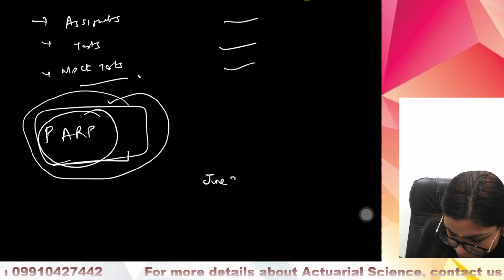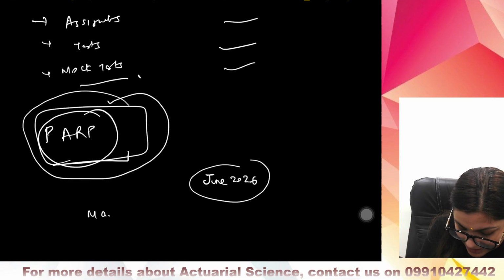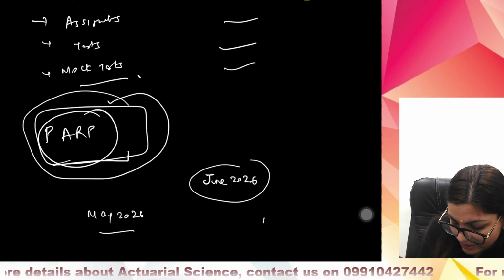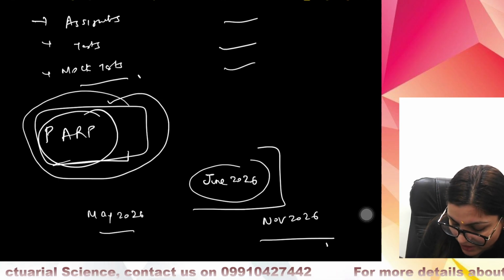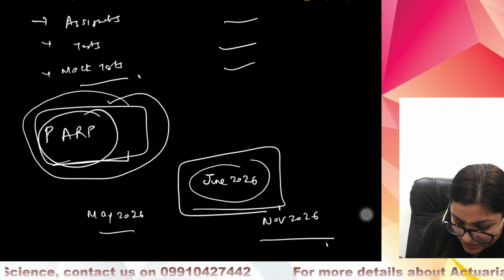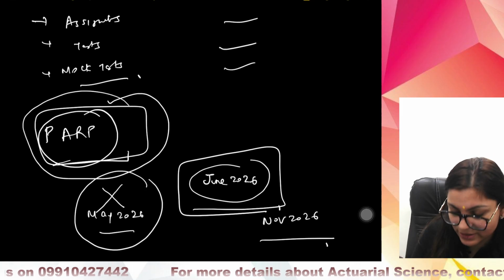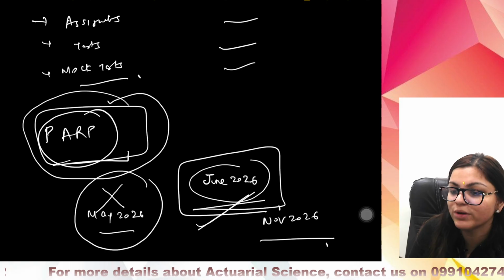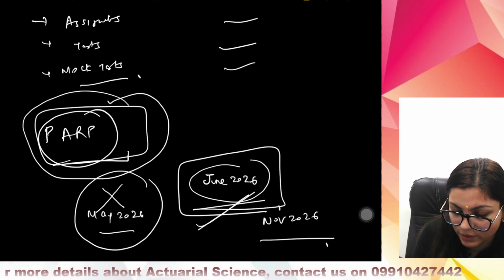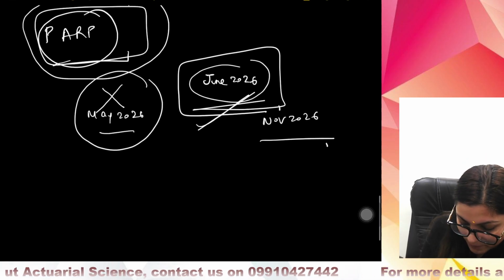ACET is in June 2026. So the IAI exam pattern is that we have exams in May 2026 and then another exam in November 2026. Now since we have ACET in June 2026, you cannot give the May 2026 exam before giving ACET. So now the option with you guys is that you should plan your exams like this. See, we are in February and we have our exams in June and November. So you should plan like this. You should pick like this.